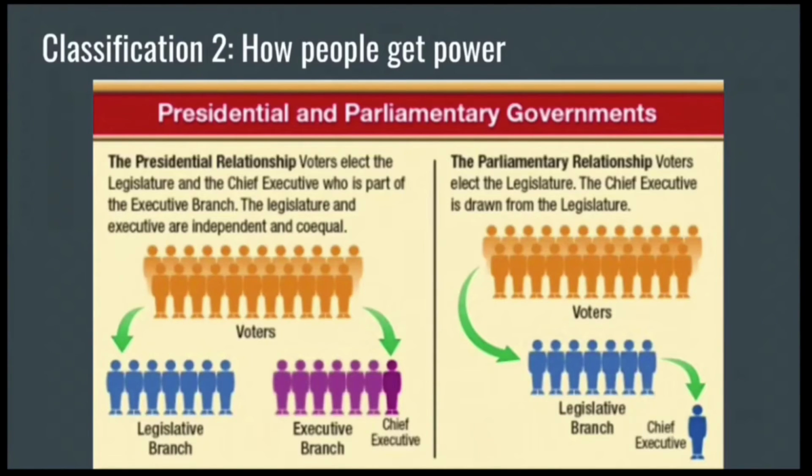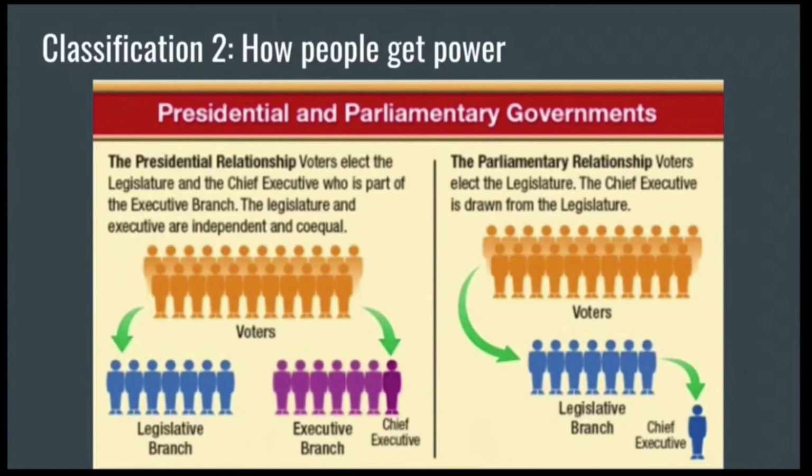The last classification is according to how people get power. We've already talked about a dictatorship, where one person takes power, and a monarchy, where one person inherits power. There are two other types known as a presidential democracy and a parliamentary democracy. So here in the US, we vote for Congress or a legislative branch. We also vote separately for the president. The president is not part of the legislative branch.